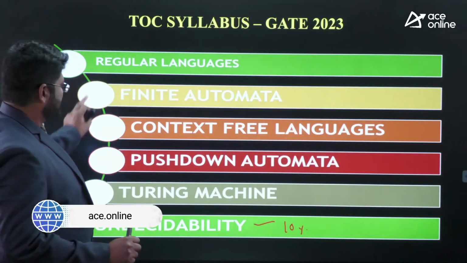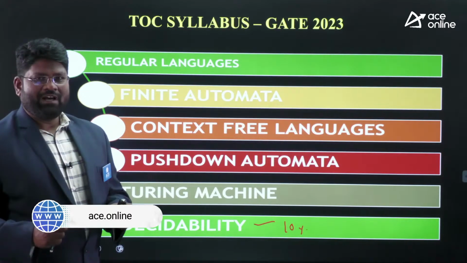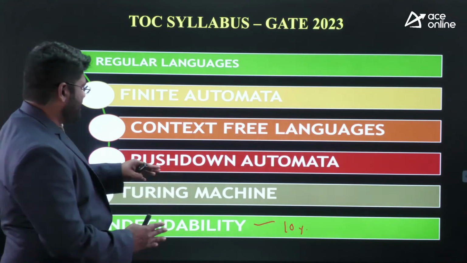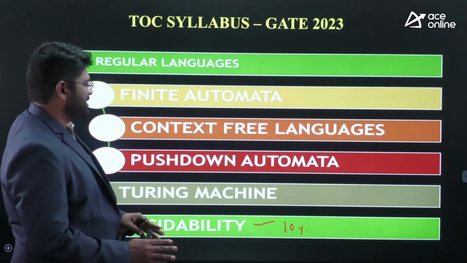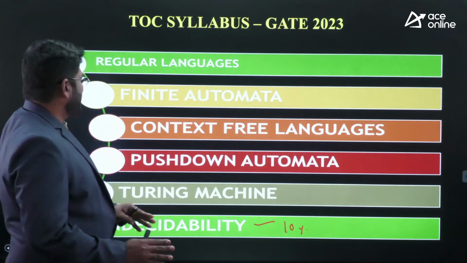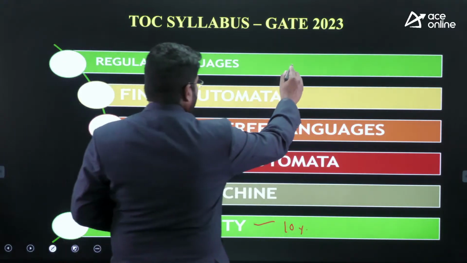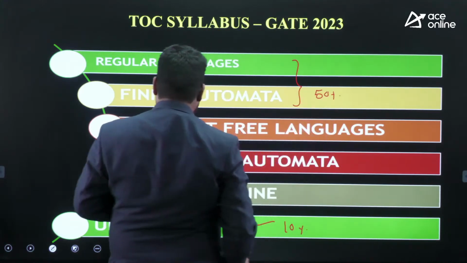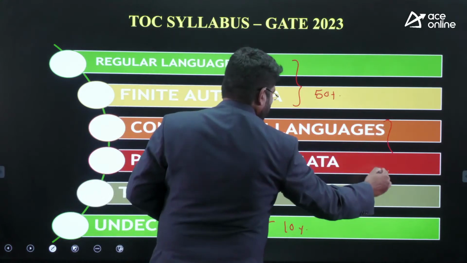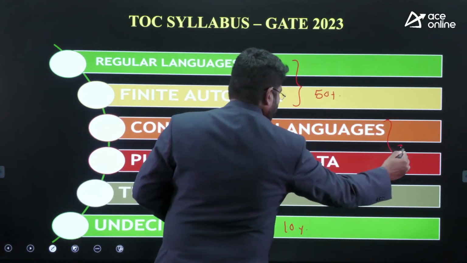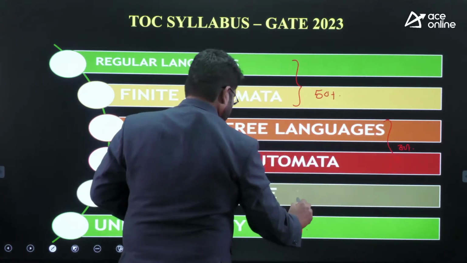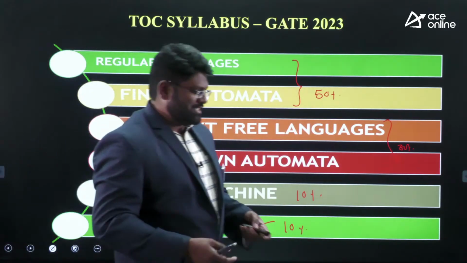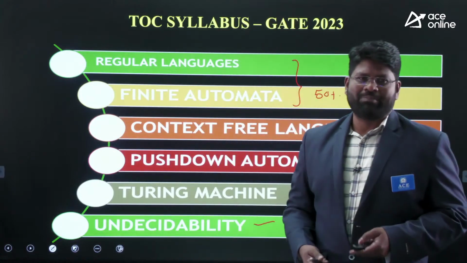So this is what exactly we understood by analyzing the previous papers, the pattern of the questions they are asking. You can see these two titles, as I mentioned, carry 50% of weightage, these two titles carry 30% of weightage, this is for 10%, and further this is for 10%. So this is the idea you should have while you are preparing.